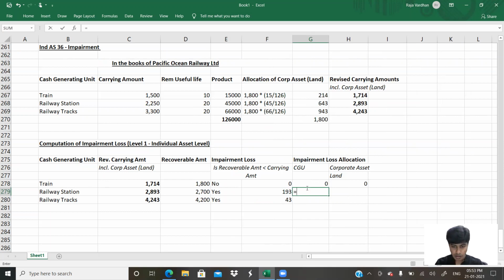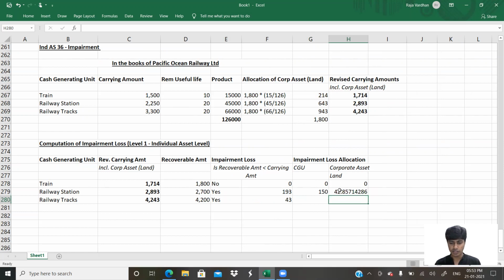So 193 multiplied by the CGU value, which is 2250, divided by the total value that we got, 2893. That's 150. How about here? We can do 193 minus 150, or I'll do 193 for the entire thing multiplied by the value of the land, that is 643, divided by 2893.